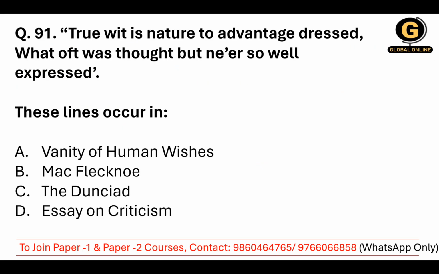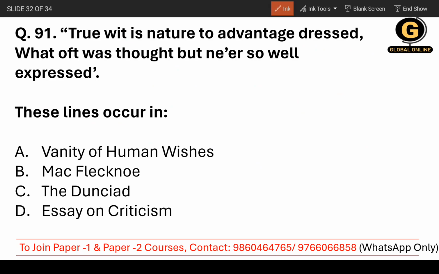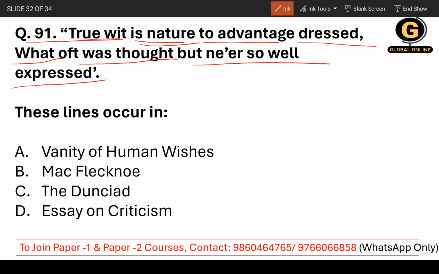Moving on to question number 91. True wit is nature to advantage dressed, what oft was thought but never so well expressed. These lines occur in Vanity of Human Wishes, Mac Flecknoe, The Dunciad, or Essay on Criticism.